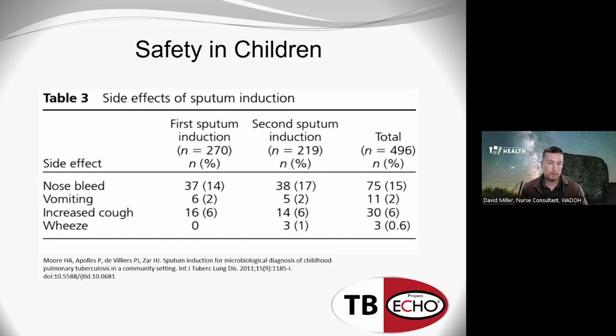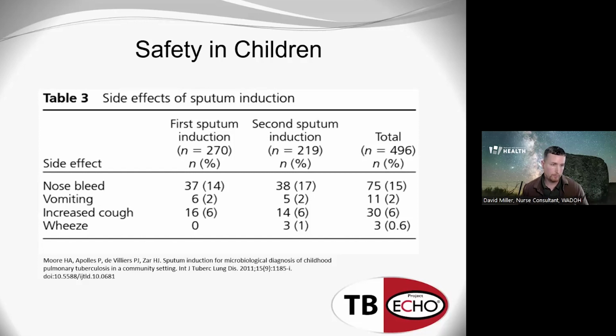They were all exposed to a household member that was recently diagnosed, or they had newly diagnosed HIV and respiratory symptoms that were concerning. So the only exclusions were those kids that had severe uncontrolled asthma, and they did do a pre-treatment in this particular study. They did 2 sputum inductions on most of the children.